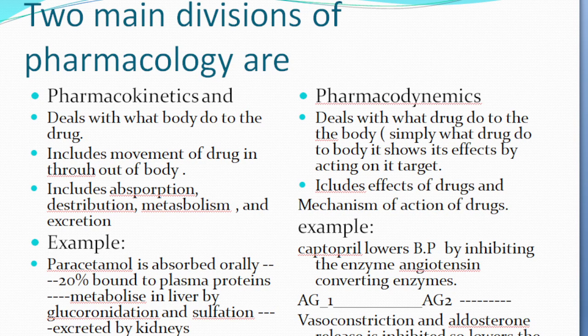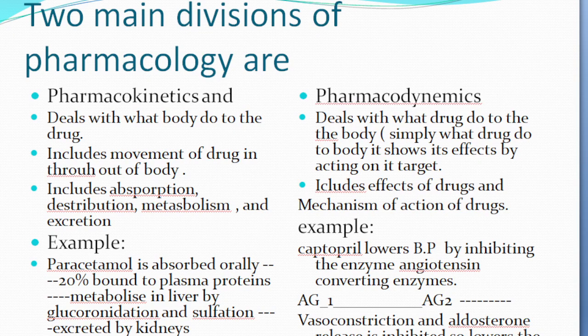Then we'll move on to the pharmacokinetics of drugs. What is pharmacokinetics? Pharmacokinetics means what the body does to the drug. The body can absorb the drug, distribute the drug to the site of action, metabolize the drug, and excrete the drug.